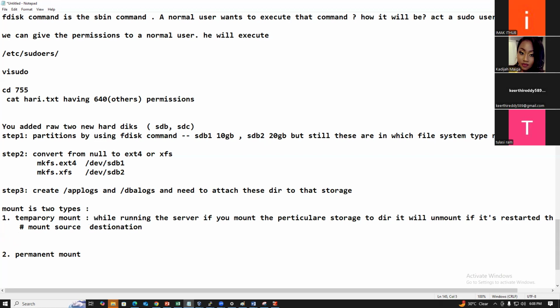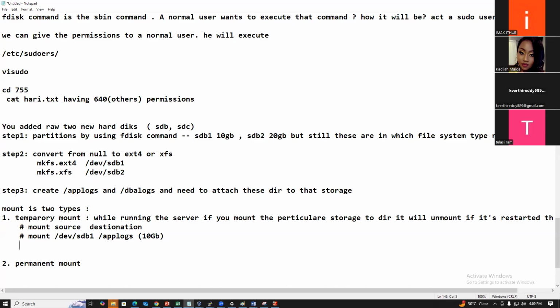The source is nothing but the space, the storage. What is the storage? /dev/sdb1. This storage is attached to which directory? /applog. Now applog contains how much? 10 GB of space.